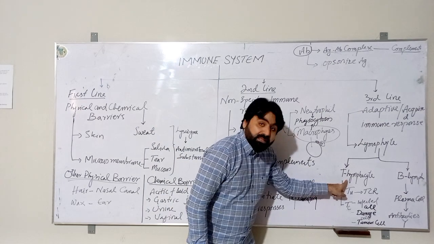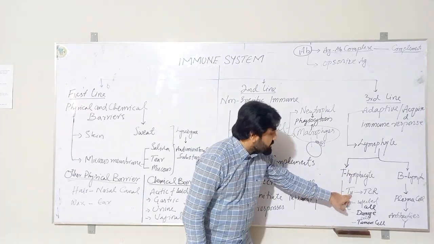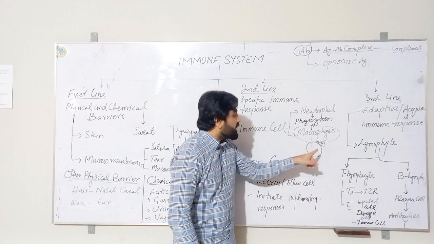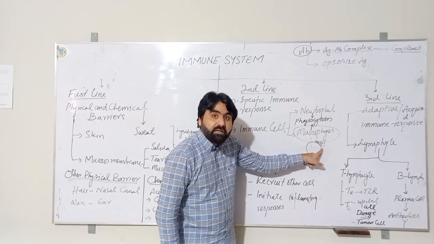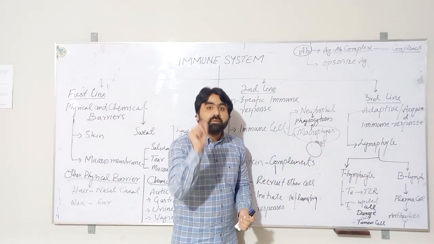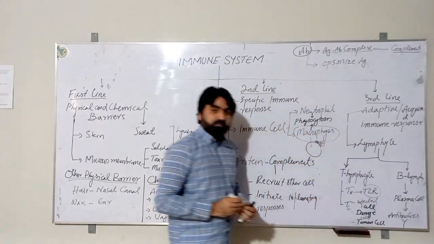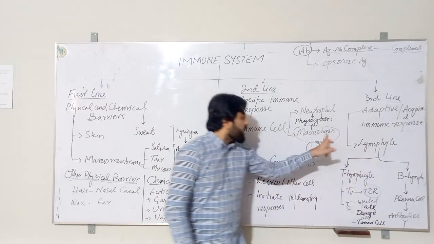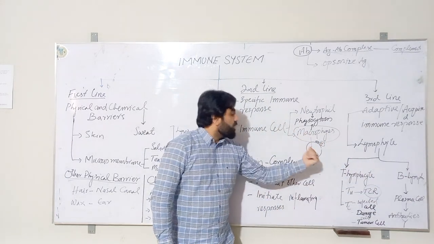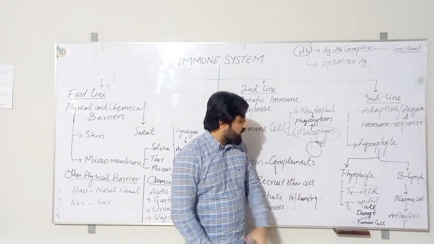So in the third line of defense, this T helper cell recognizes this antigen present on the surface of the macrophages through the T cell receptor. This T cell receptor recognizes the foreign antigen present on the surface of the macrophages.